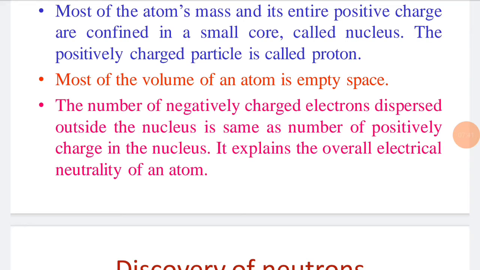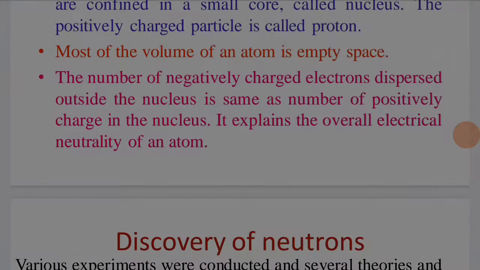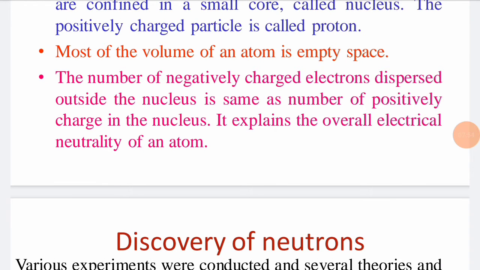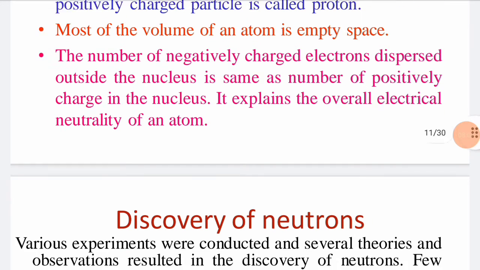From that he concluded that most of the volume of an atom is empty, with negatively charged electrons dispersed outside the nucleus. The number of electrons outside the nucleus is the same as the number of positive charges in the nucleus. It explains the overall electrical neutrality of an atom.